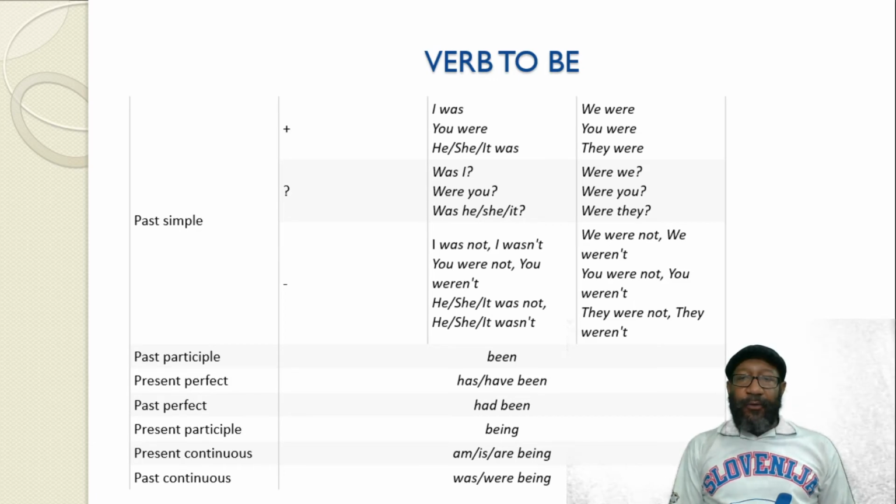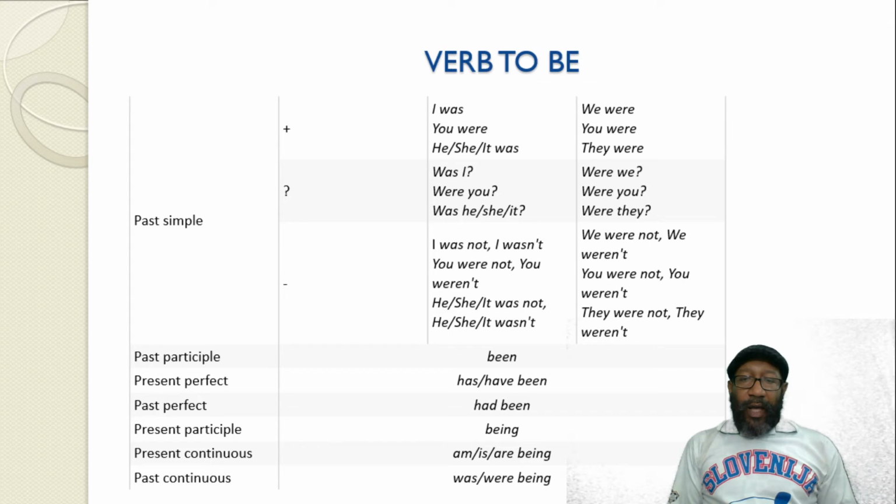And the same for the negative: you add not after the verb to be. So I was not, and you can make the contracted form, I wasn't, we were not, we weren't, you were not, you weren't, and so on.